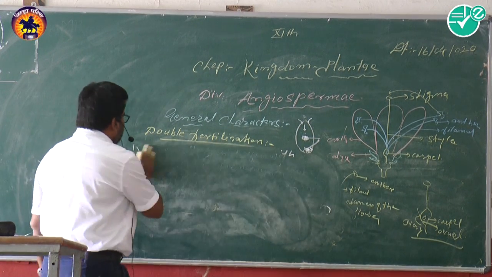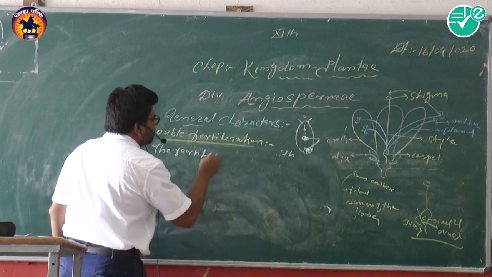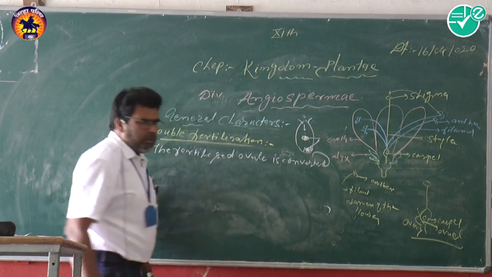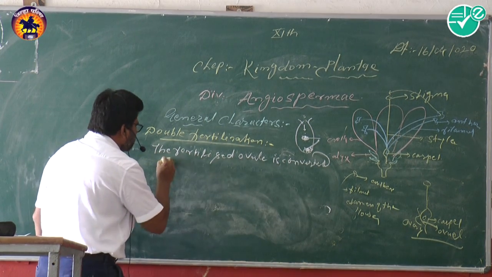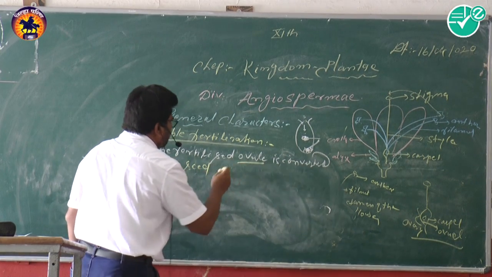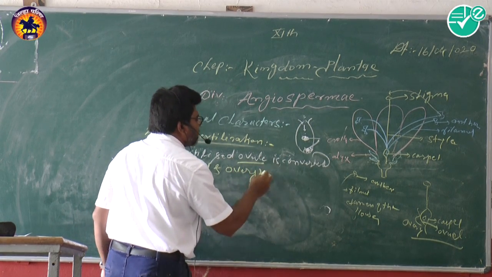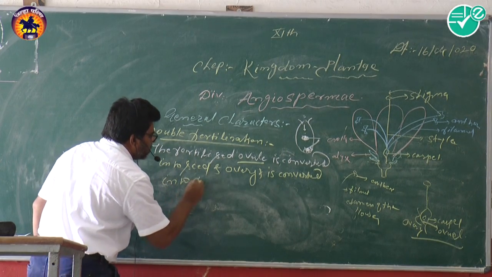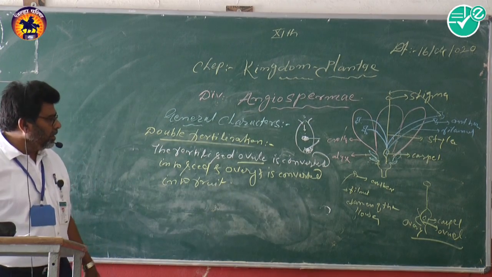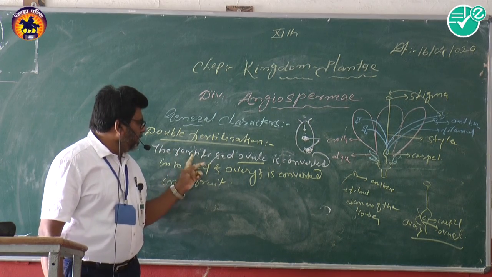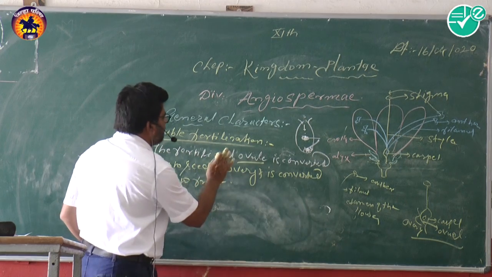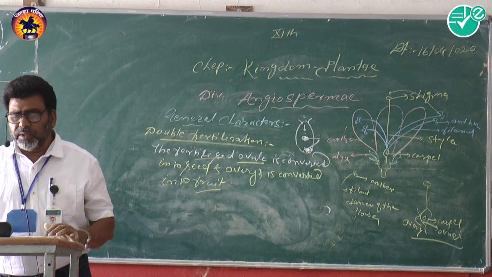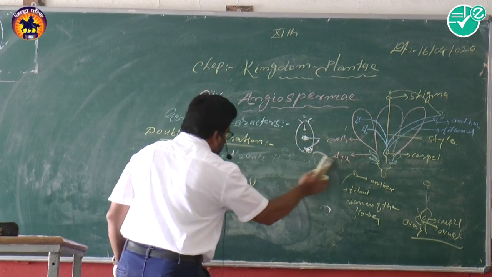The fertilized ovule is converted into seed, and the ovary is converted into fruit. So after double fertilization in an angiospermic plant, the fertilized ovule is converted into seed and the ovary is converted into fruit. So what is the conclusion of that?